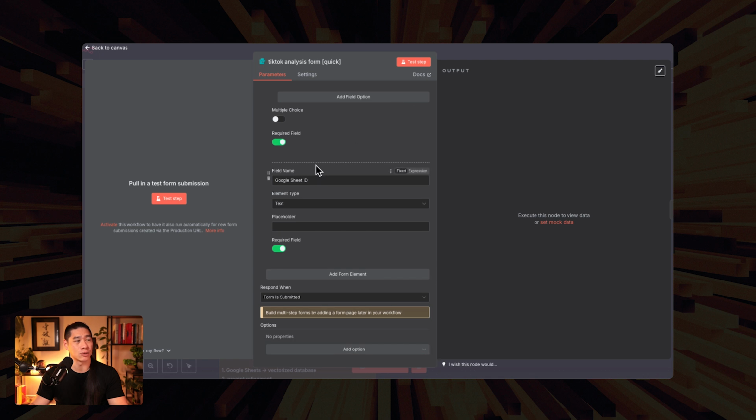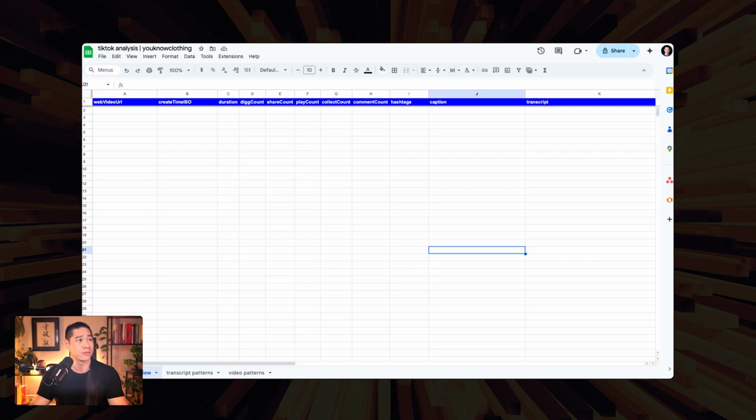And speaking about Google Sheet ID, let's go to the Google Sheet itself. This is what the Google Sheet will look like. And if you go down to the description below, you'll get not only the JSON file for the entire workflow, but then also the sheet as well.